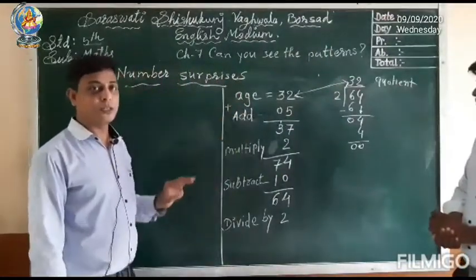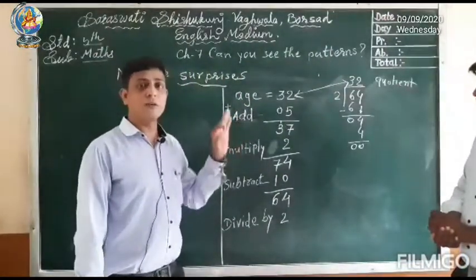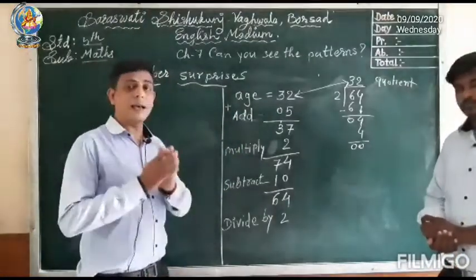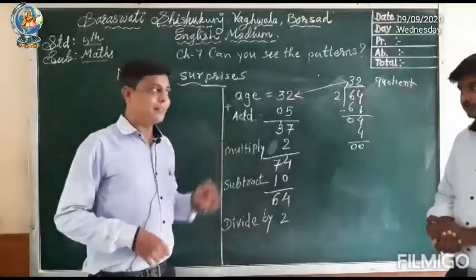Whatever answer you get, you have to subtract 10 from it. So you will get the next answer. After subtracting, you have to divide that answer by 2. Whatever quotient you get after dividing, that answer will be the same as your age. Thank you, Harshad sir.